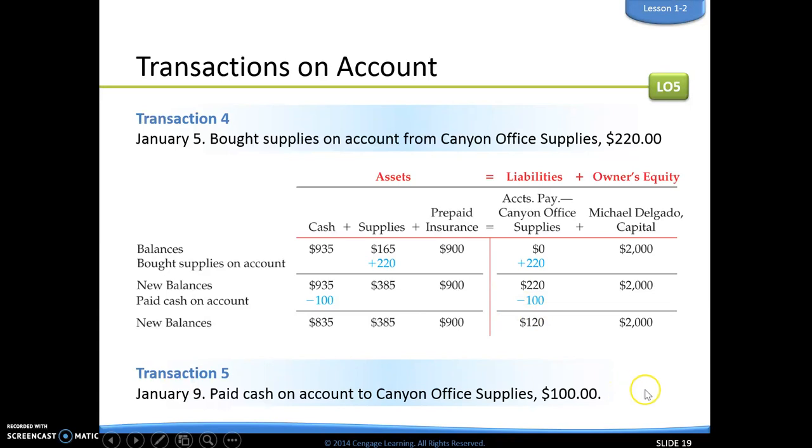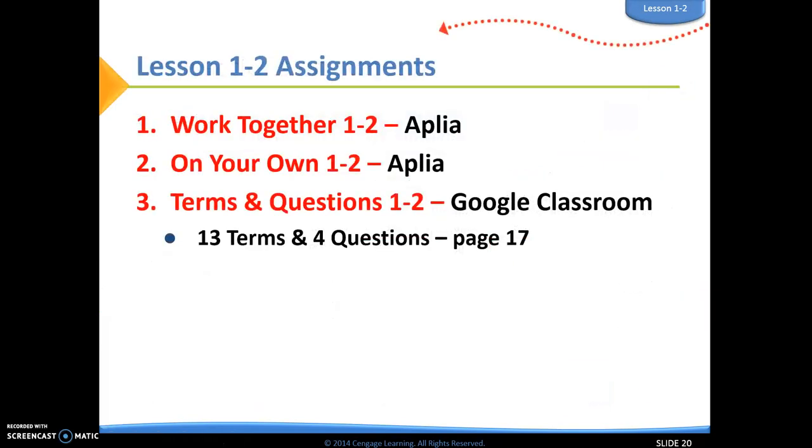Okay. So I know it's kind of a lot to take in, but this is kind of where we're going to start working with our accounting equation. So we're going to start next. We're going to do the work together, one, two, on our own here, and that should hopefully help clear up any questions you might still have.